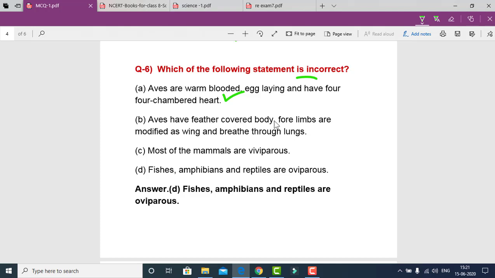Aves have a feather-covered body, the forelimbs are modified as wings and they breathe through lungs. This statement is also correct. Most of the mammals are viviparous. We know most of the mammals are viviparous, that is they give birth to young ones. The only exceptions are platypus and echidna. They lay eggs. And the fourth option is fishes, amphibians and reptiles are oviparous. Our answer is fishes, amphibians and reptiles are oviparous.